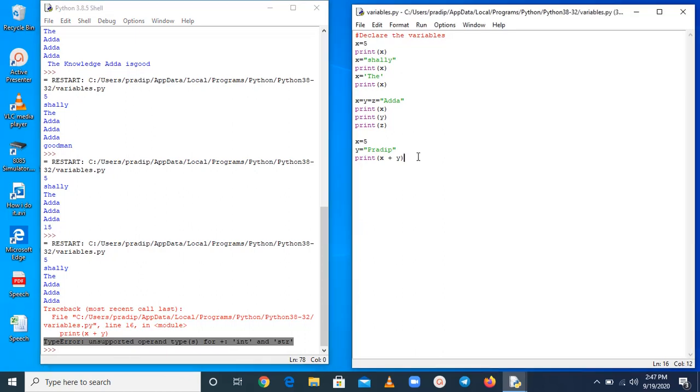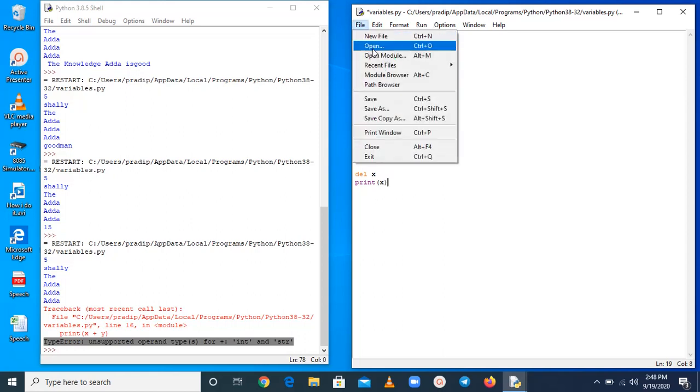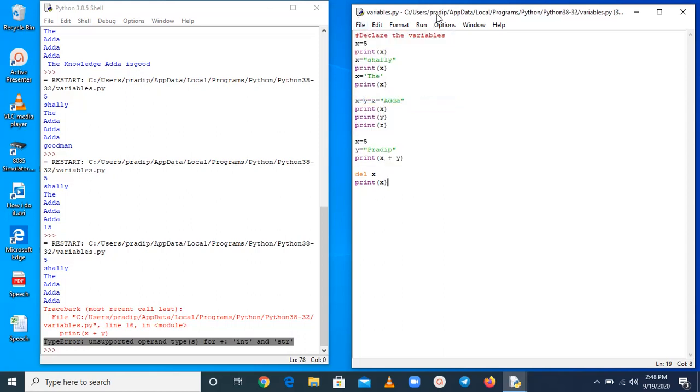Okay. Now talking about deleting a variable, because I have already told you that you can delete a variable by using del and taking x. Okay. Now let us see what happened, and just write here print x. Make it save, and there should be an error.